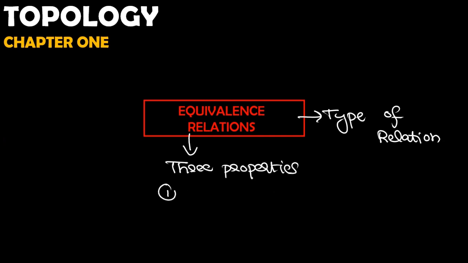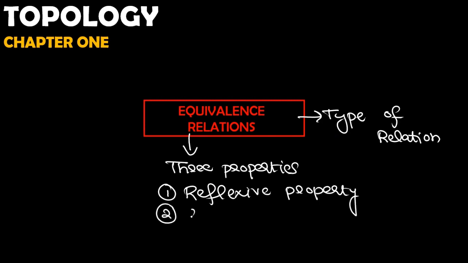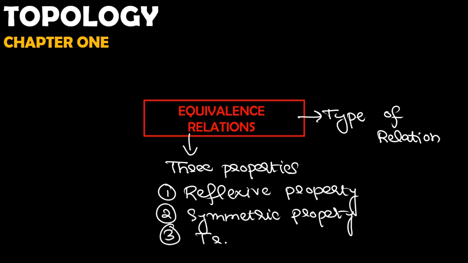Property number one is the reflexive property. Number two is the symmetric property. Our third property is the transitive property. If we have a relation and it satisfies these three specific properties, then we can say it is an equivalence relation, right?